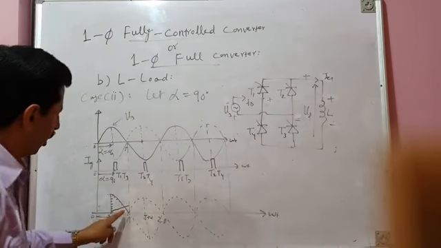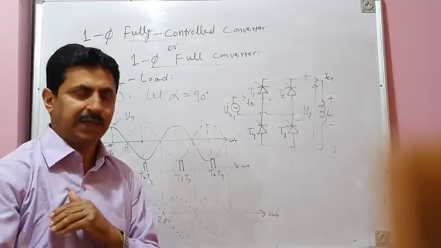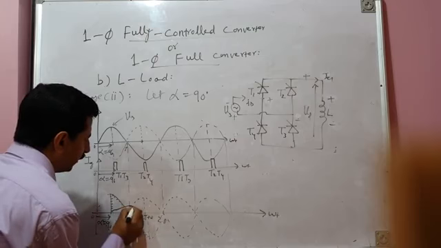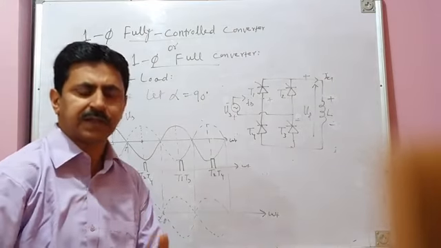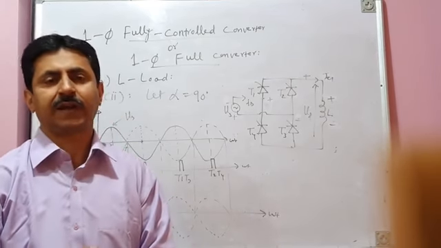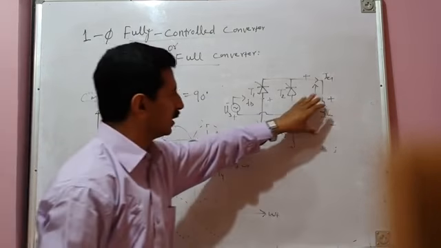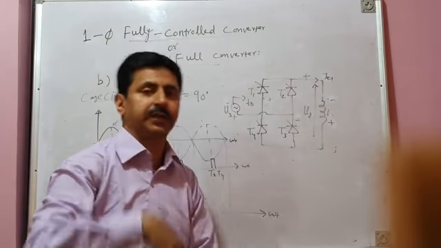And then from pi to pi plus alpha, now it is time for the inductor to release the energy. And when the inductor releases energy, what will happen to the current? Current through the inductor will decrease. It will start decreasing. And during this period, there should be negative volt second area. And therefore, from pi to pi plus alpha, voltage across the inductor should become negative. That is possible only if T1 and T3 will continue to conduct.